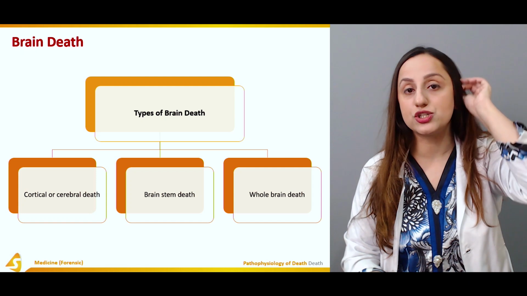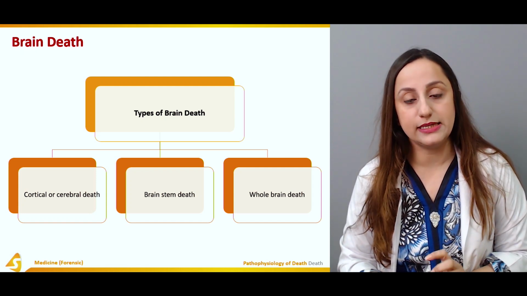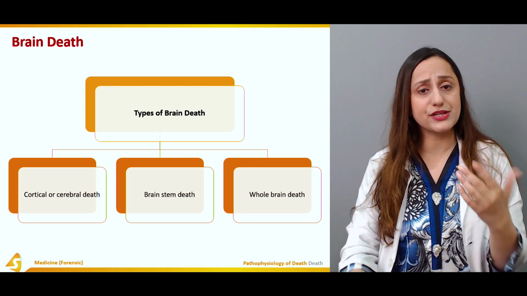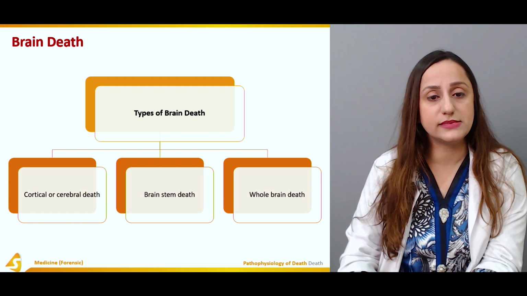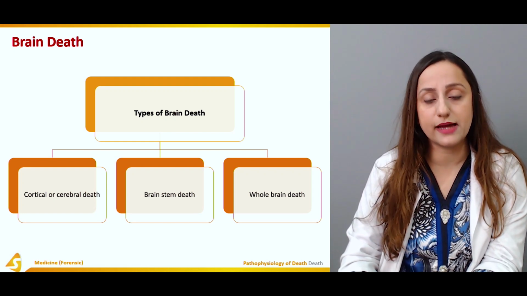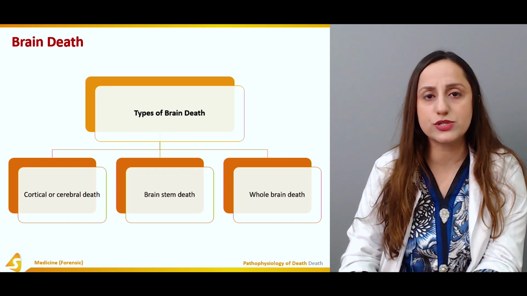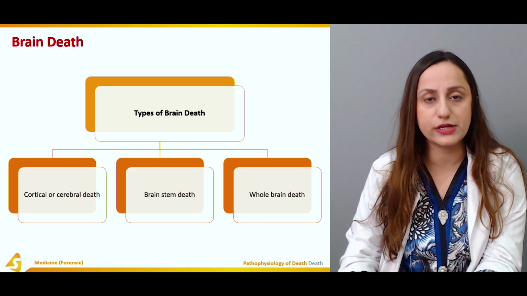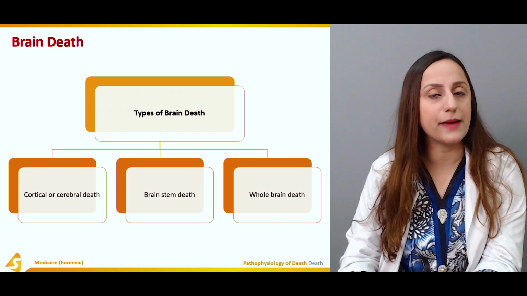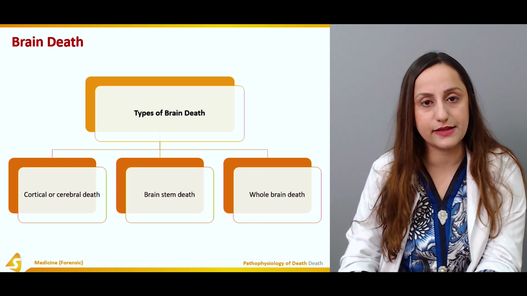So these are the types of brain death, and the diagnosis is wholly clinical, and no chemical or biochemical tests are performed at this level.